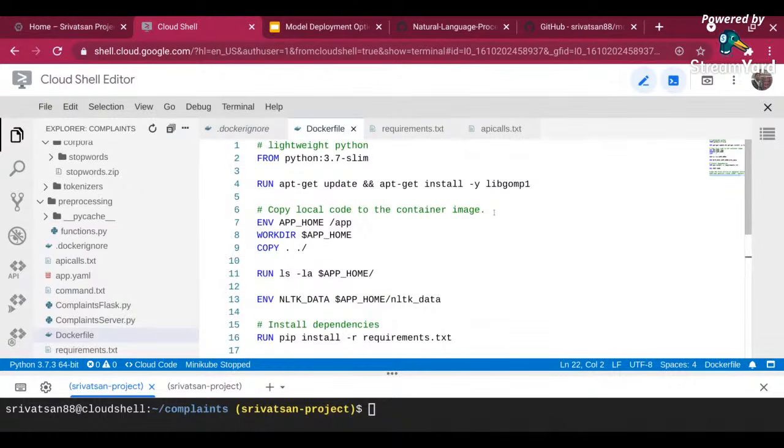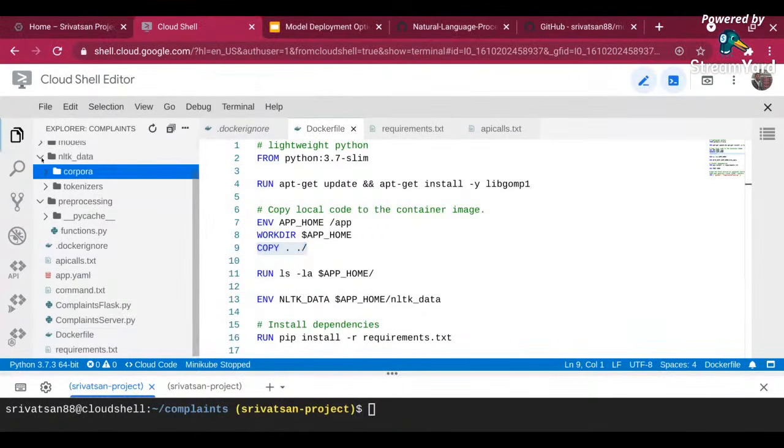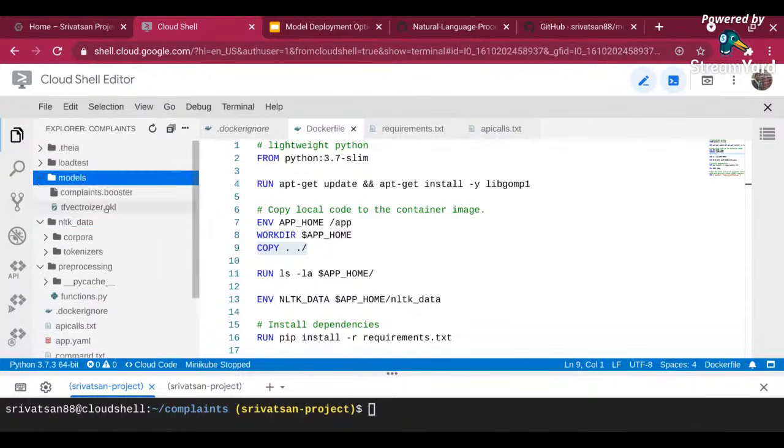This is how you create a Docker file. Now, one thing, if you notice, when I'm copying this file, it is copying a lot of data. It is copying the NLTK data. It is copying my models as well. My model contains my tokenizer and XGBoost model.